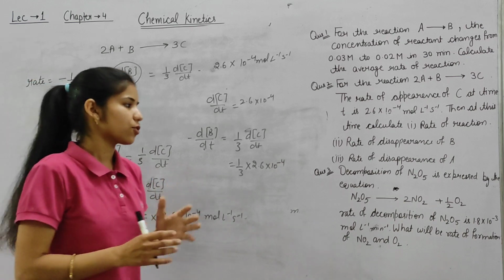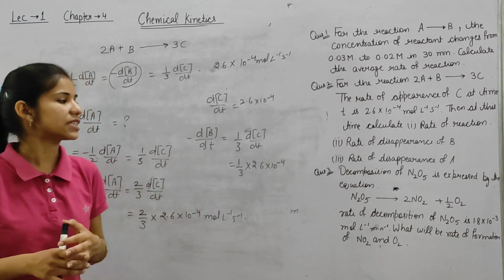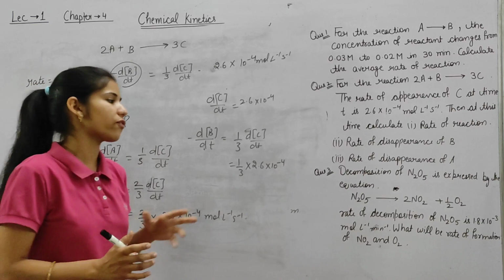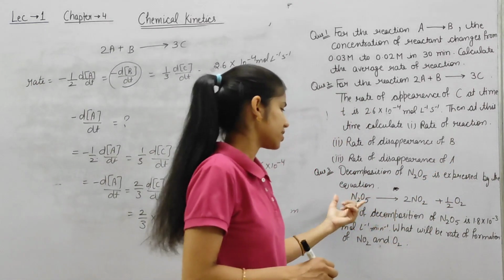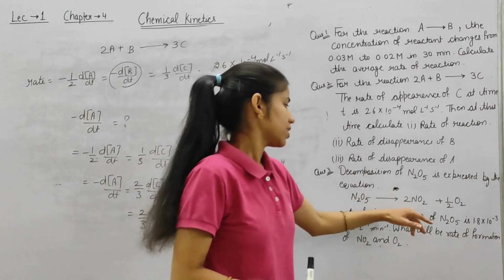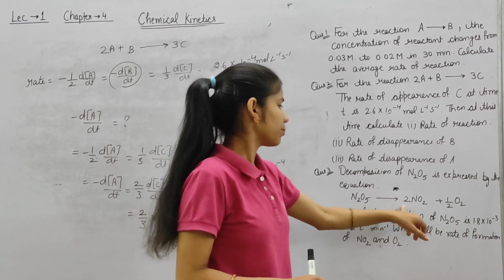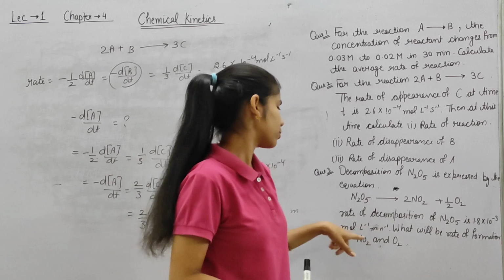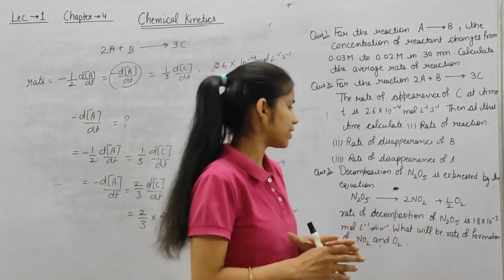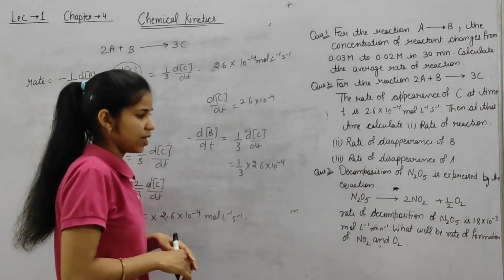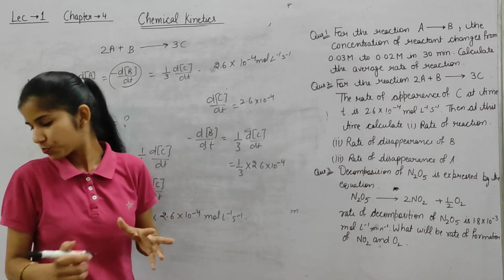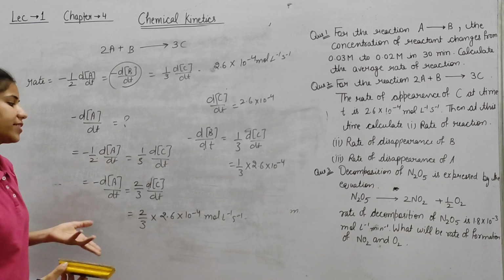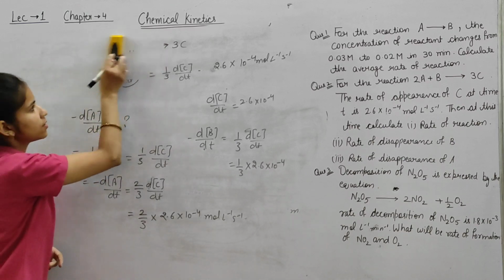Now we are talking about our next question, that is, decomposition of N2O5 is expressed by the equation. N2O5 decomposes into 2NO2 plus half O2. The rate of decomposition of N2O5 is given and we have to find out the rate of formation of NO2 and O2. Okay, let us calculate. This is also simple.